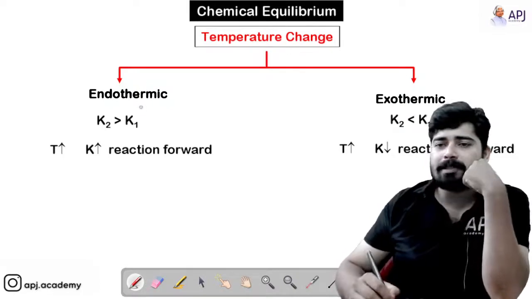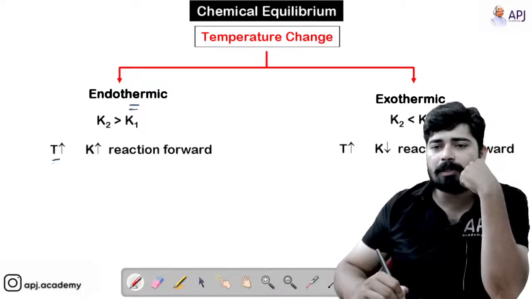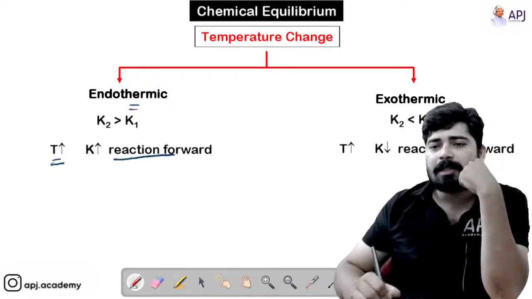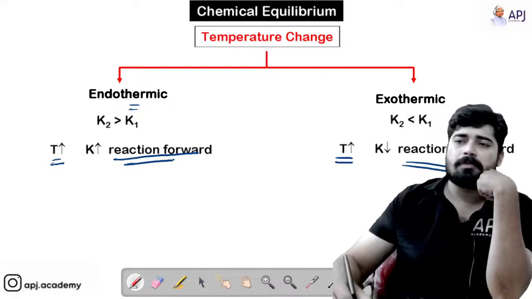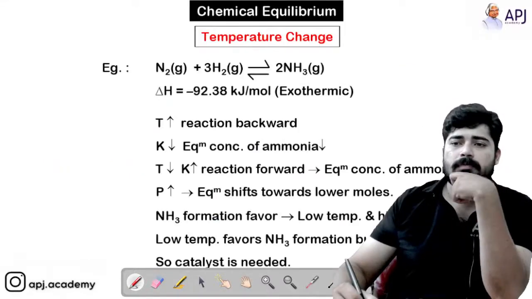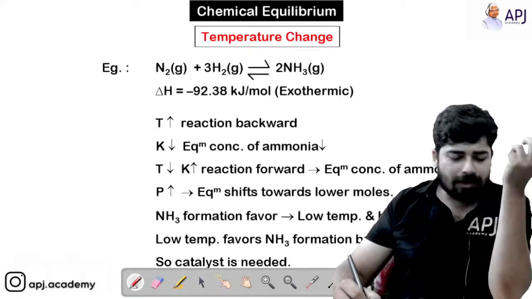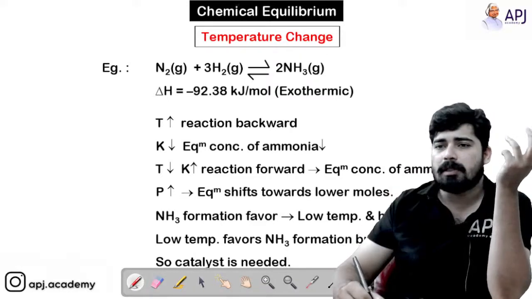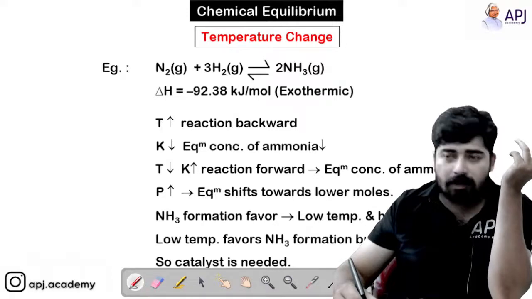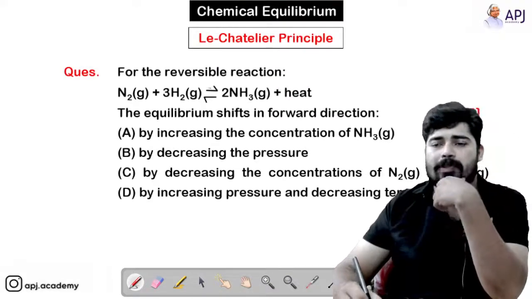So we have discussed this already. For endothermic, if you increase the temperature, the reaction shifts to the forward direction. For exothermic, if you increase the temperature, the reaction shifts to the backward direction. Now this is just an example. It has nothing to do with any question. Because we have a lack of time, I'm going to the question.